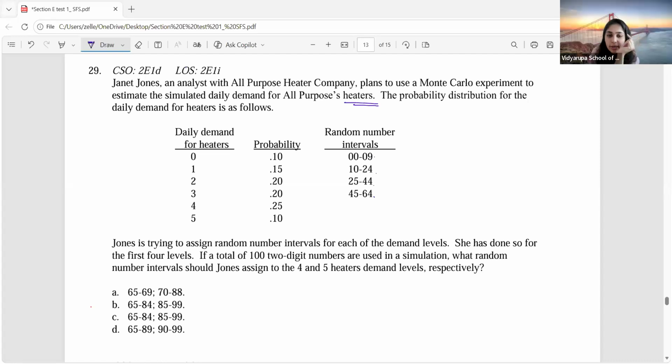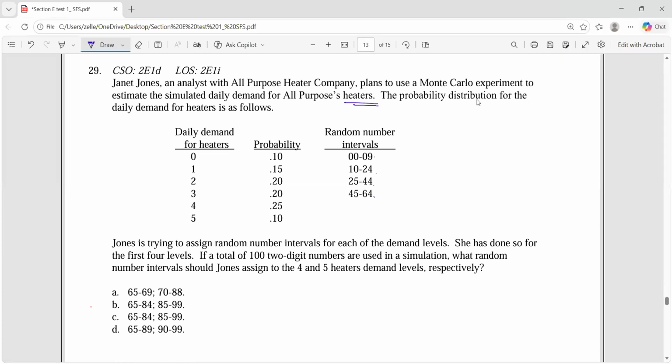Tell me the reason. Why is it D? Ma'am, the difference is the same. How much is the difference? 19, ma'am. So 65, 89 minus 65 is 24, no?